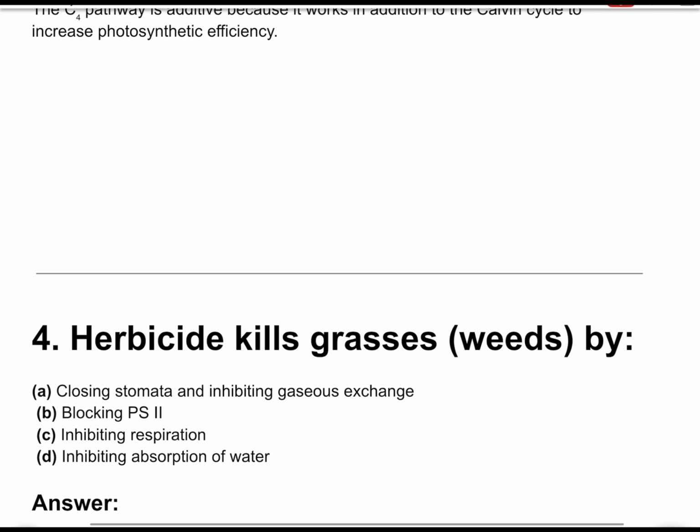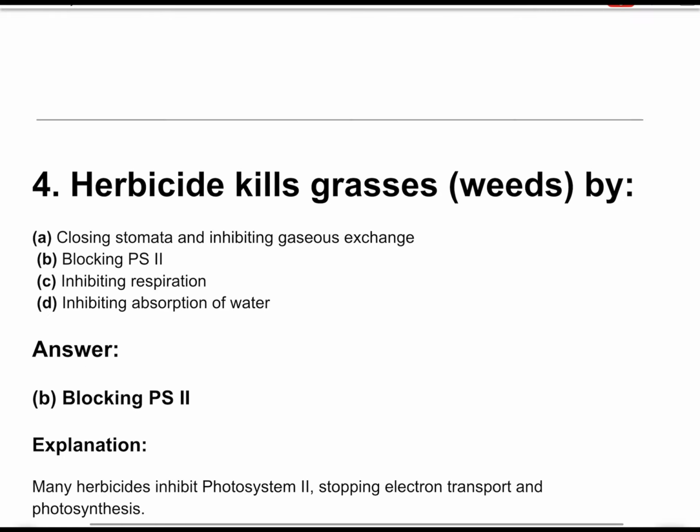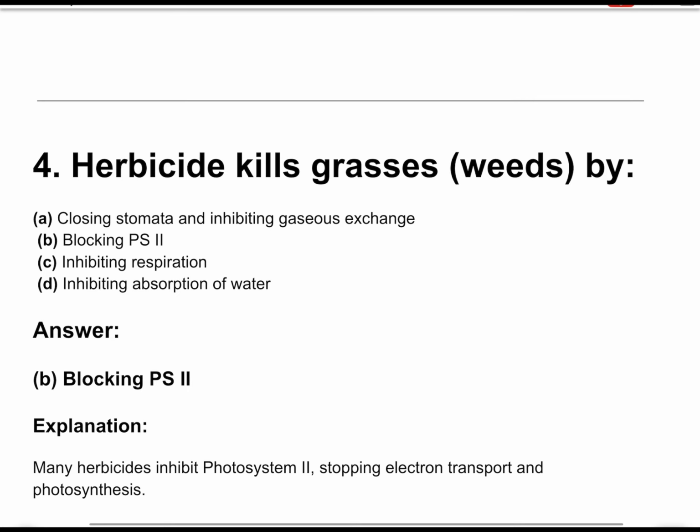Question number 4. Herbicide kills grasses or weeds by. The correct answer is option B. Blocking photosystem II. Many herbicides inhibit photosystem II, stopping electron transport and photosynthesis.